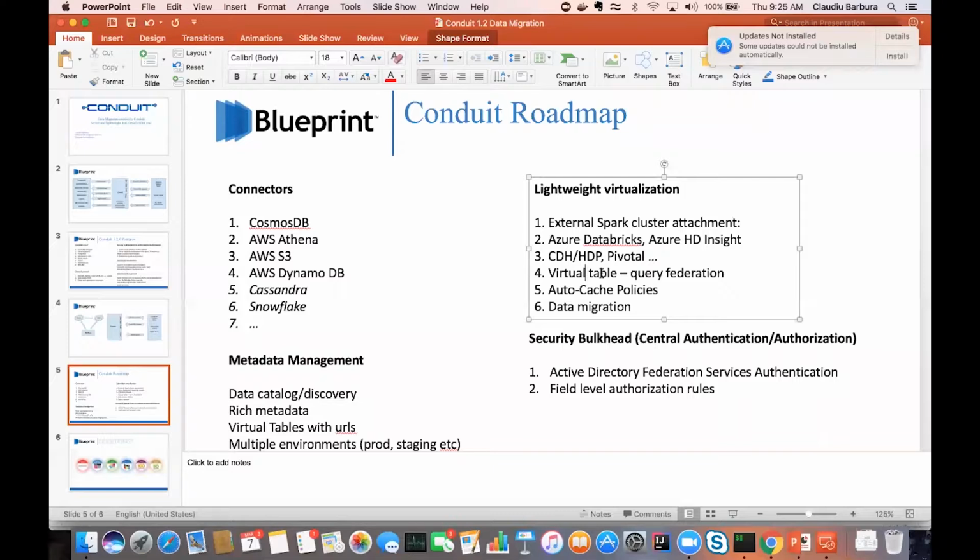But this virtual table will know that it has to query a large number of tables across multiple data sources, right? When you define a virtual table, you're pointing to all those data sources. In this case, for our example, I'm going to create a virtual table and point it to Postgres on-prem, Postgres in the cloud, and Azure Blob Storage, right? Because I know there's a common schema, they're all books.